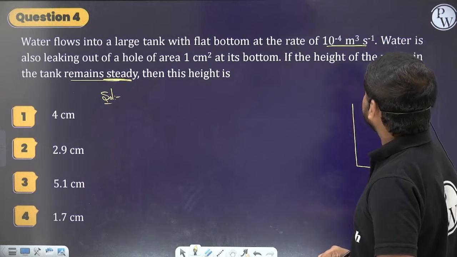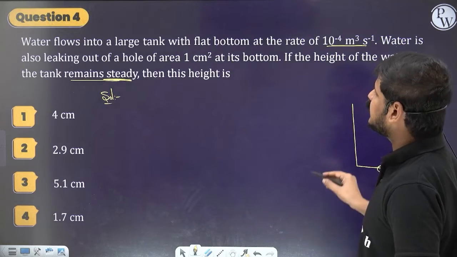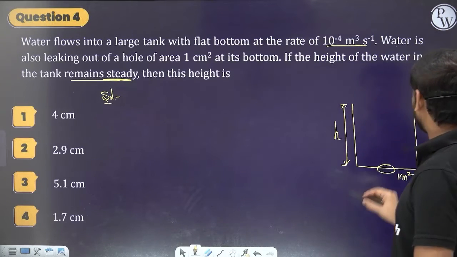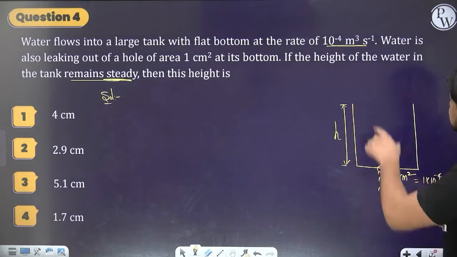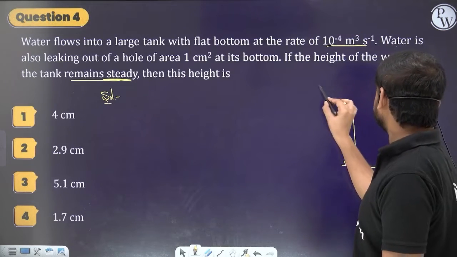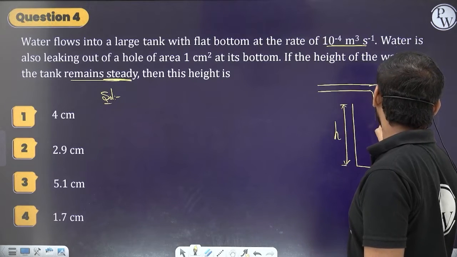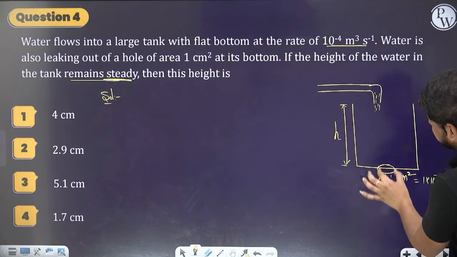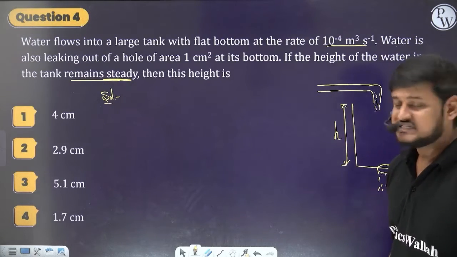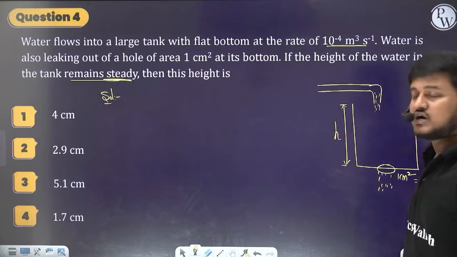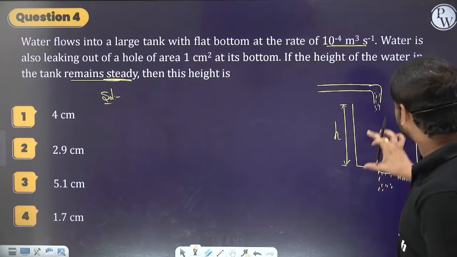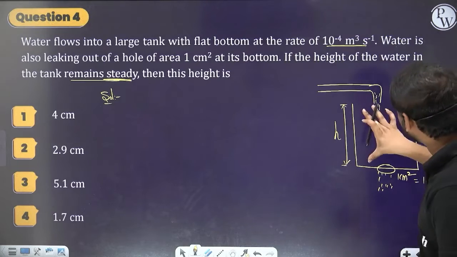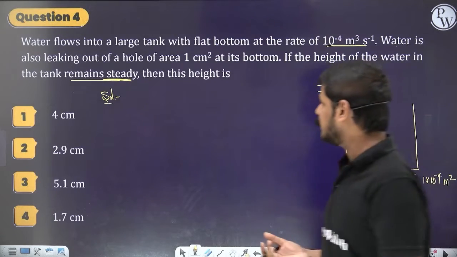If the height of the water in the tank remains steady, then even though water is going out from here, the water level is not decreasing. That's what they are saying in the question. That means the rate of flow from the pipe must be the same as the rate of flow from this hole. Only then will the water level stay steady. So the inflow is equal to the outflow, and only then the water height remains the same. That's what I am writing here.